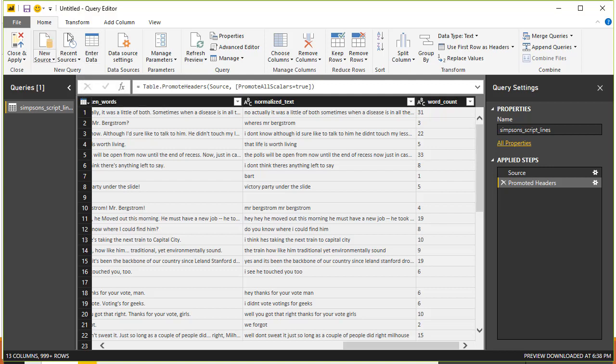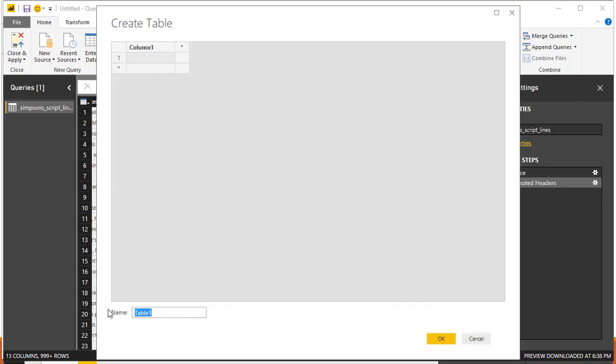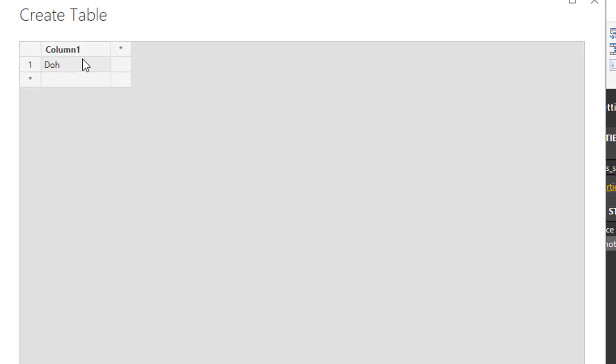What I did is I used the enter data feature to create a new table. This one I'm going to call phrases, and these are all the phrases that I would like to explore. Obviously we'll start with DOH. Although Homer says it like that, in the normalized text it will be just DOH.